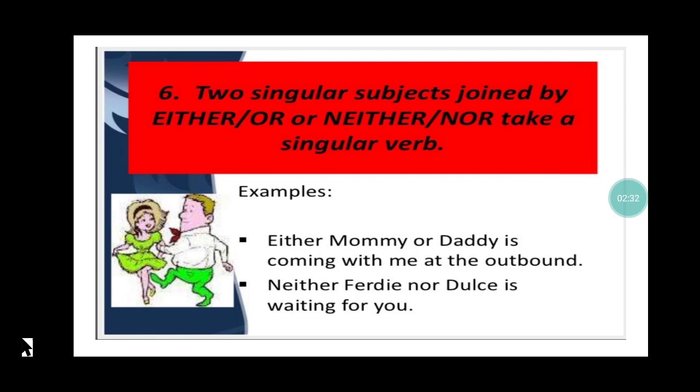So if both subjects joined by either or, neither nor are singular, mommy is singular and daddy is singular, then obviously my verb is going to be singular. So either mommy or daddy is coming with me at the outbound. Next sentence: neither Freddie nor Dulcie is waiting for you. Here also, out of them no one is actually waiting.